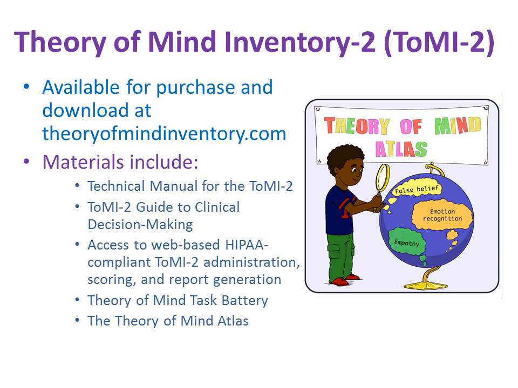The Theory of Mind Atlas describes each item in the ToMI-2 in detail. It describes the theory of mind domain tapped by each item, when it emerges in typical development, related cognitive achievements, and what is known about how this domain functions in autism spectrum disorder.